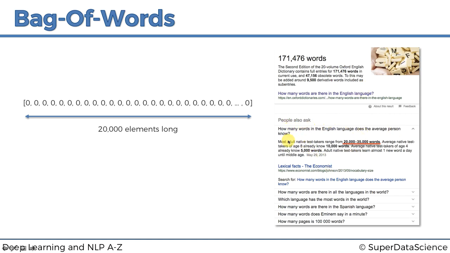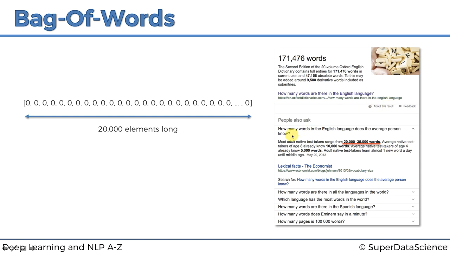But also, you can see Google's giving us a suggestion that most adult native test takers range from 20 to 35,000 words. Average native test takers of age 8 already know 10,000 words. Average native test takers of 4 already know 5,000 words. And adult native test takers learn almost one more word a day. So I'm just going into so much detail.